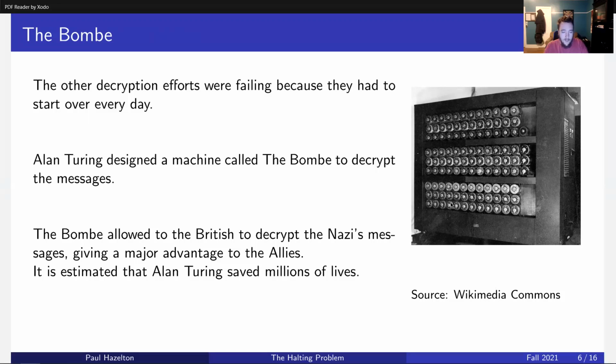Basically, Alan Turing saved, some people estimate, 14 million lives. He was a hero. He saved millions of people. And also accidentally pretty much started the computer science field and then changed the world, because we use computers absolutely everywhere.